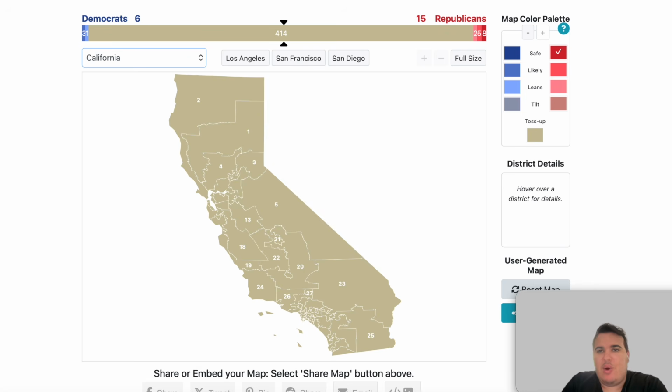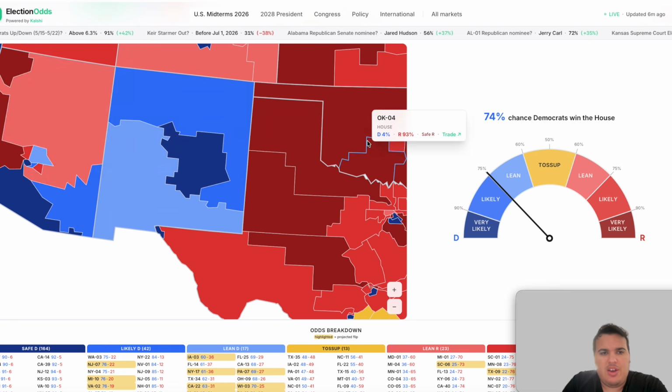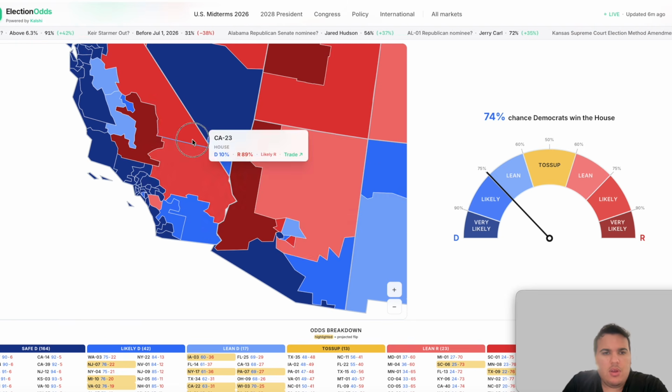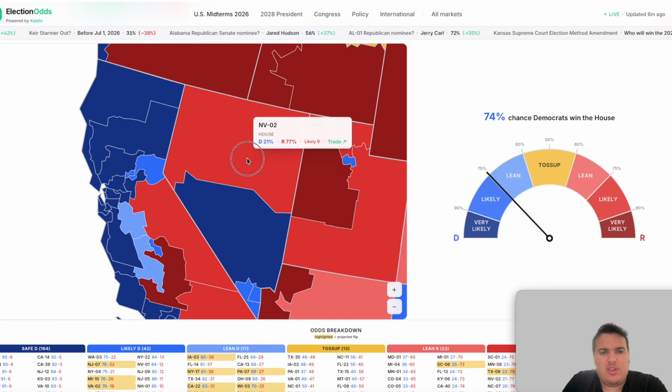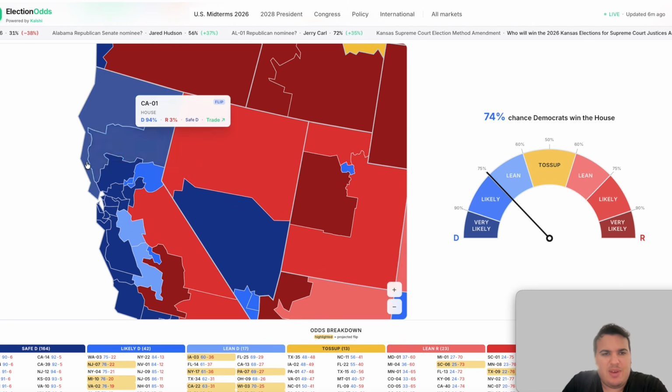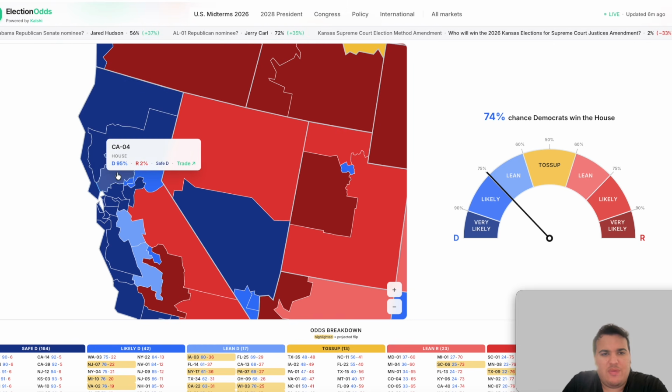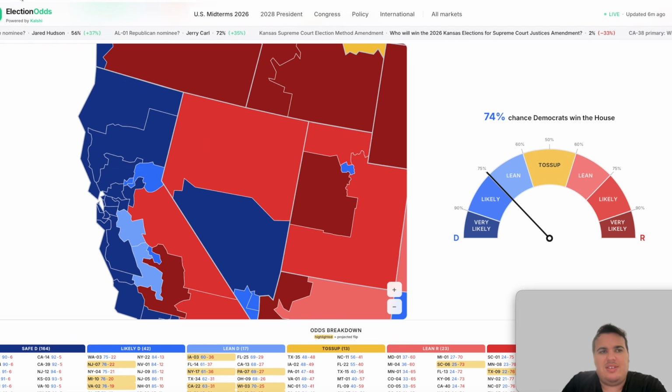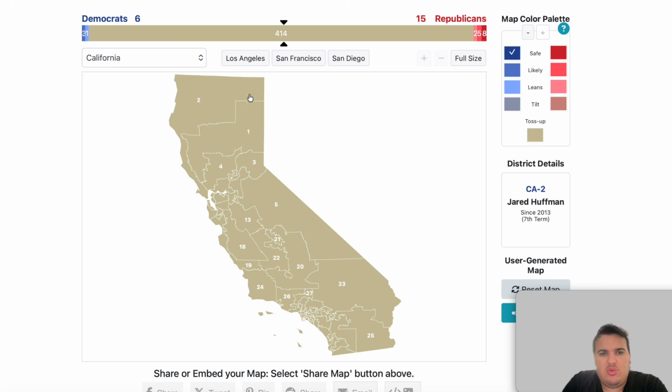California may take a while. California has a lot of House districts. They have, I believe it's like 52, I think, House districts. This one's certainly going to take a while, so we're going to break this down and just try and go as quick as we can here. Okay, California, we're going to start in the north of the state. The 2nd district is safe Democrat, 1st district safe Democrat, and the 4th district is also listed as safe for the Democrats. We're going to do those here now.